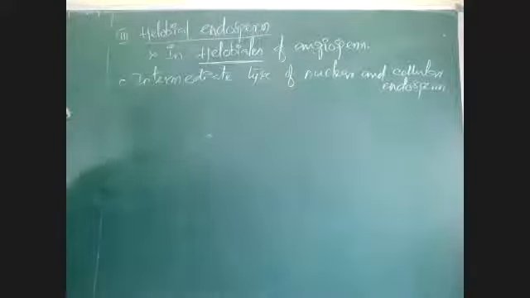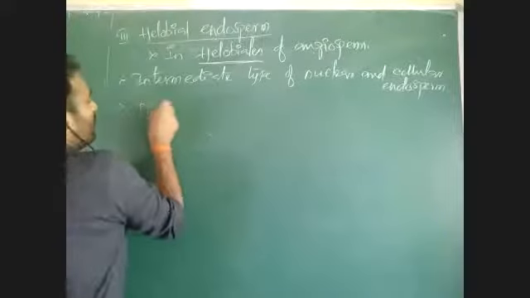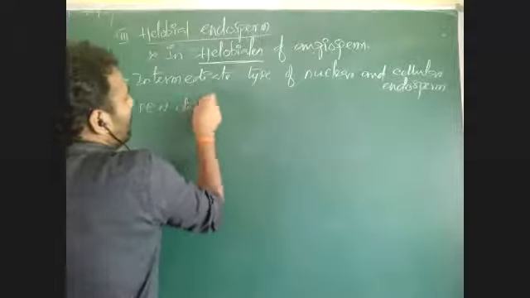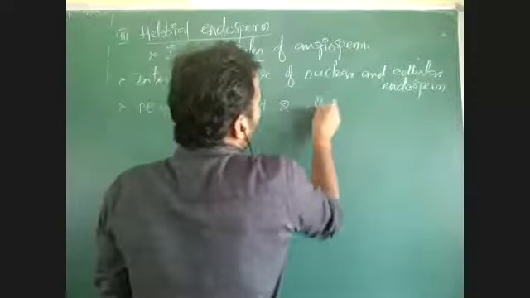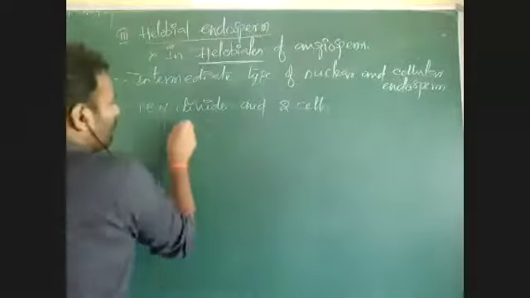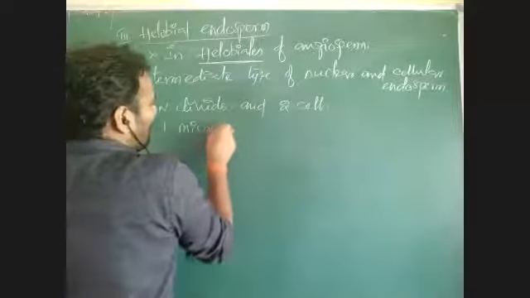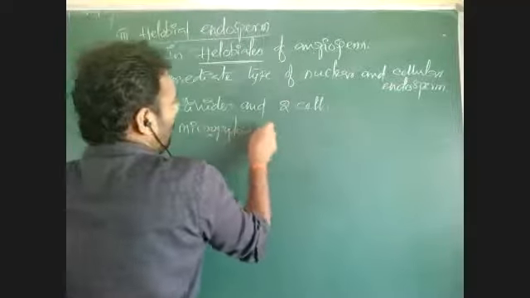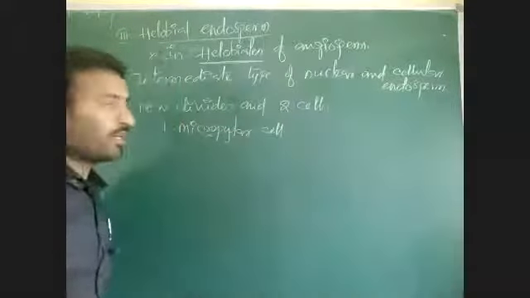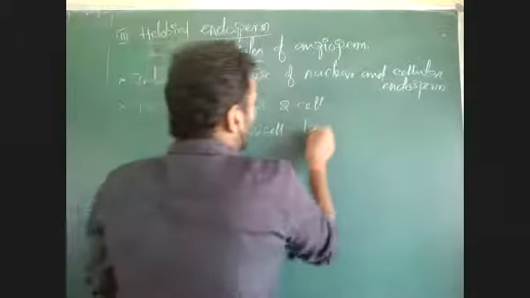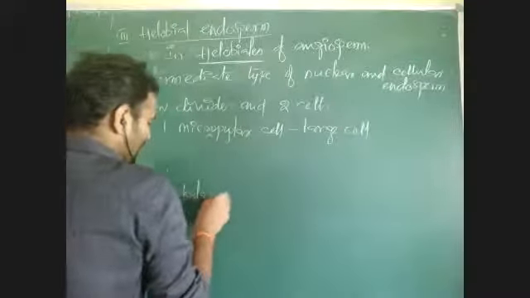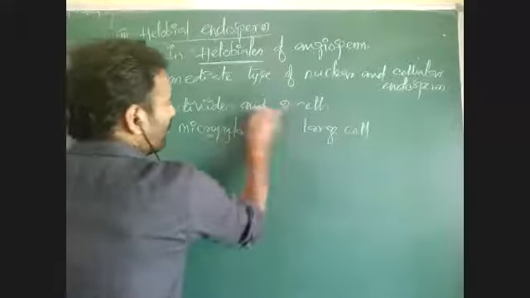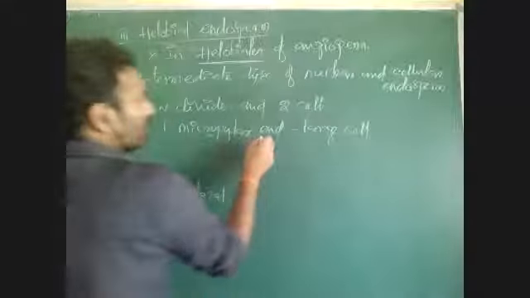See what happens. Primary endosperm nucleus divides and forms two cells. What are the two cells? One, micropylar cell, a cell at micropylar end, which is a large cell. Second one is the chalazal cell, right?